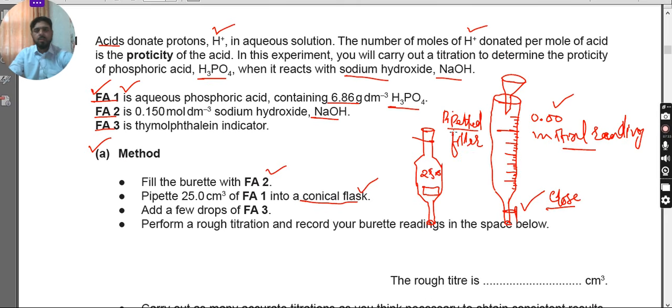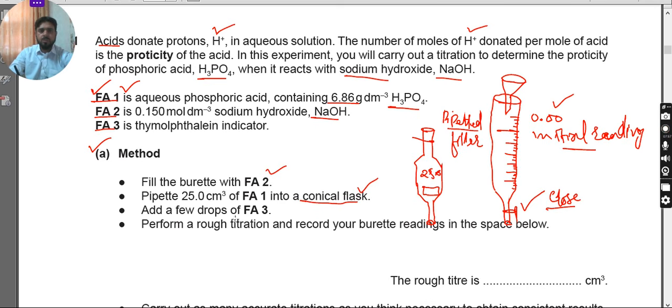Carefully fill it up, and if you have never measured any volume using the pipette, please try not to waste your time. Just focus, and whatever the situation is, try to fill it up and transfer the 25 cm³ of the solution of FA1 using the pipette into the flask.